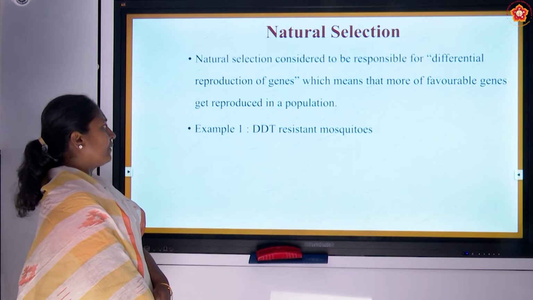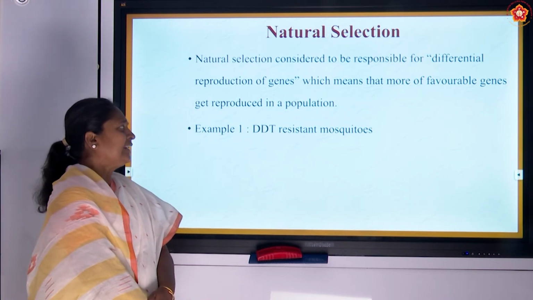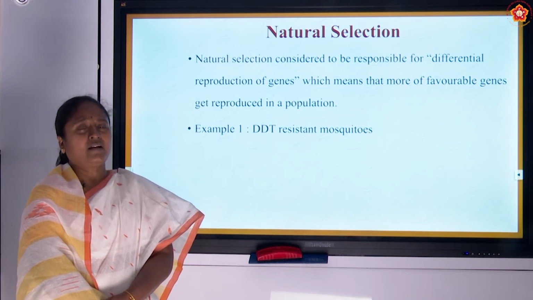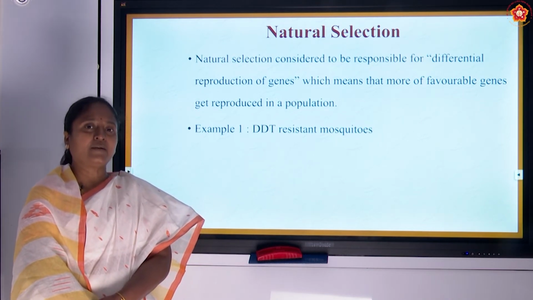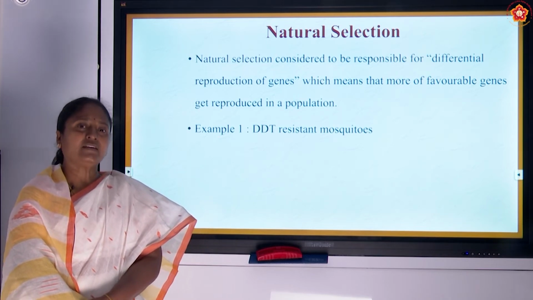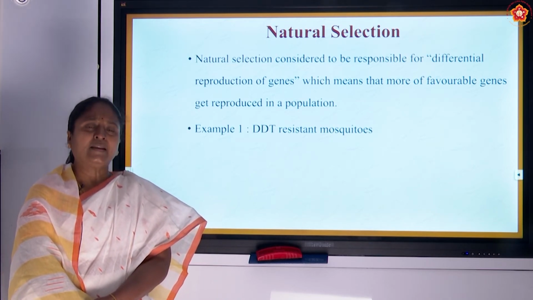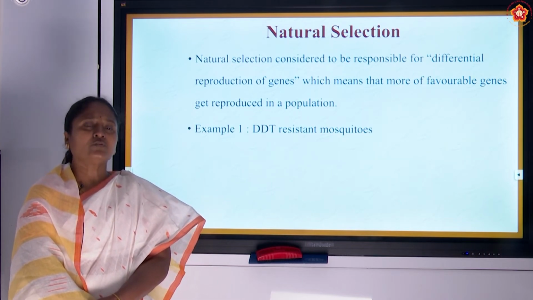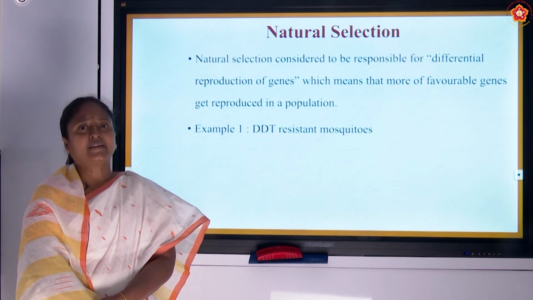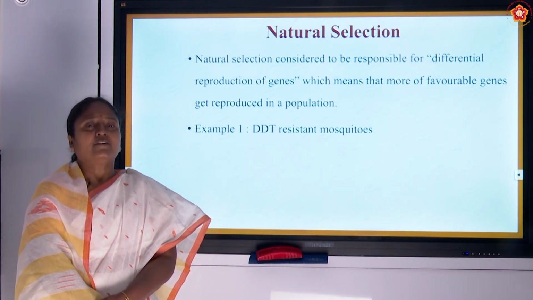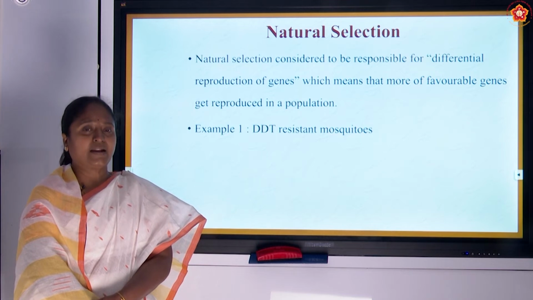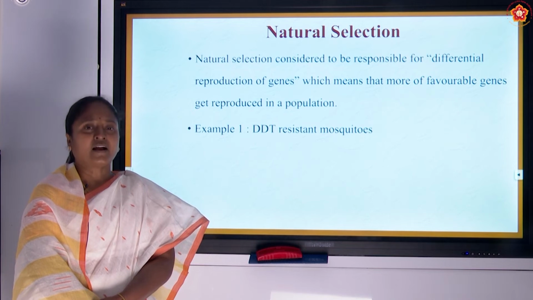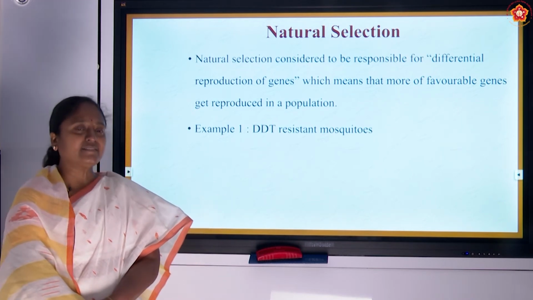Here we have a few examples. In example 1 we are seeing the DDT resistant mosquito. DDT was sprayed on the environment when we were not even born, in your father and mother's generation. DDT was invented and spread among many rural communities and also in urban communities, and thereby those people did not get any mosquitoes, and they were able to get a very peaceful environment. Now if you spray DDT, these organisms won't even die. That is because the mosquito started accumulating DDT resistance in its gene pool.